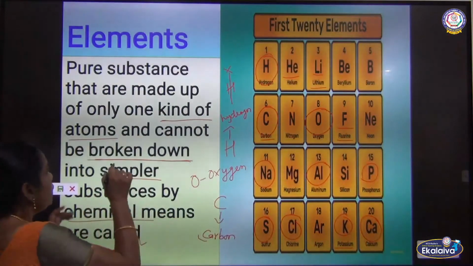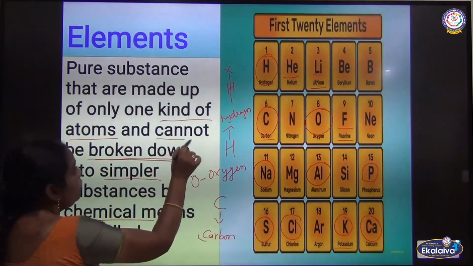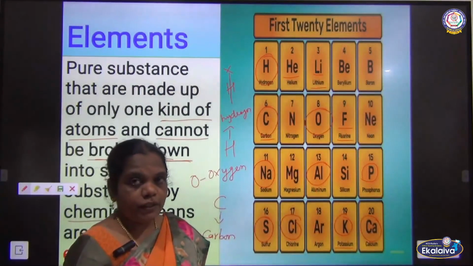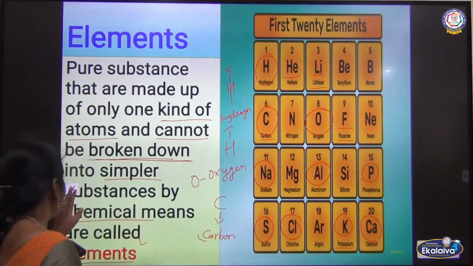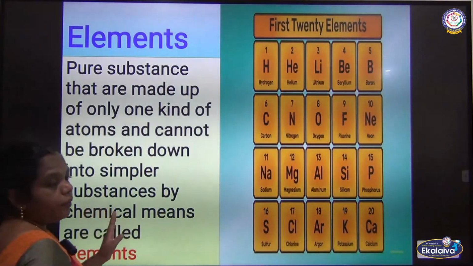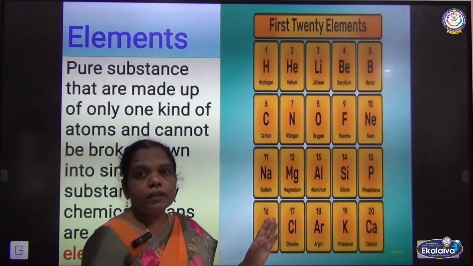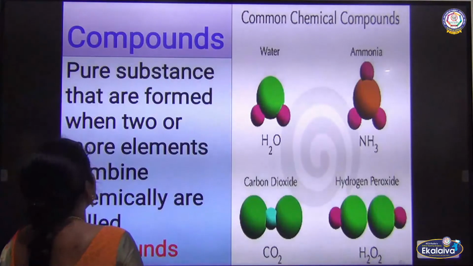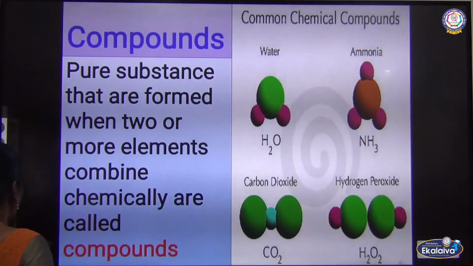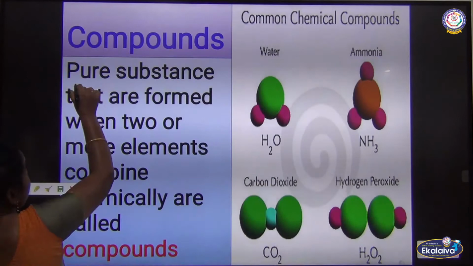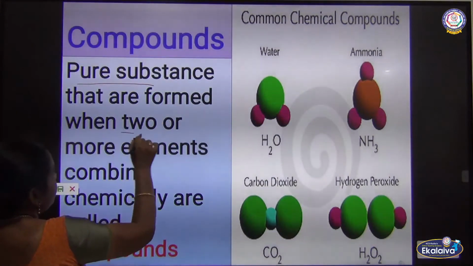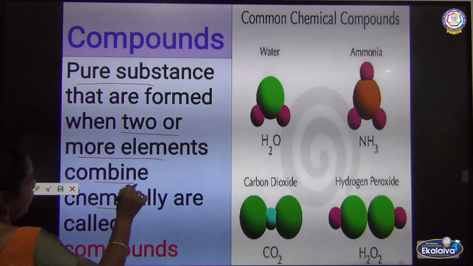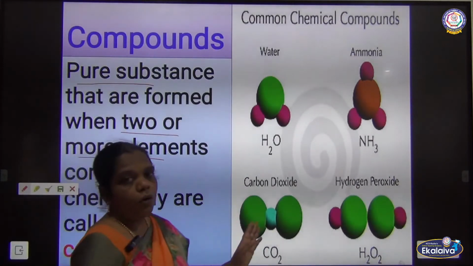An element is what? It cannot be broken down into simpler substances. Otherwise, we can represent the element as what? Atom. So this is the atom also, and elements are considered one of the purest chemical substances. Next, the compound. The compound is also a pure substance only. It is formed by two or more elements combined chemically. They combine chemically to form a compound.